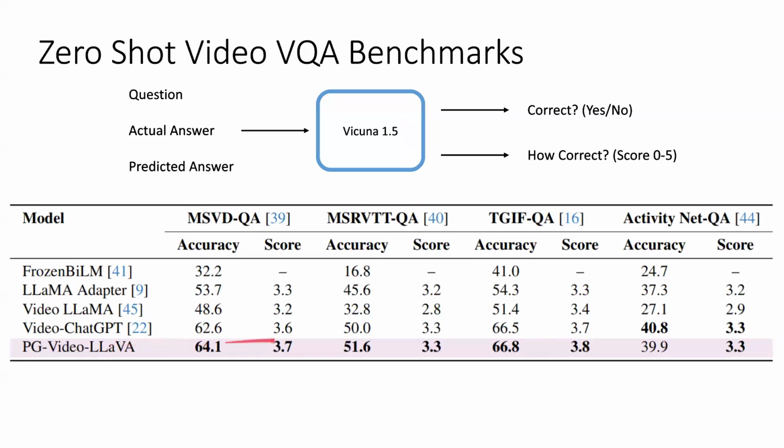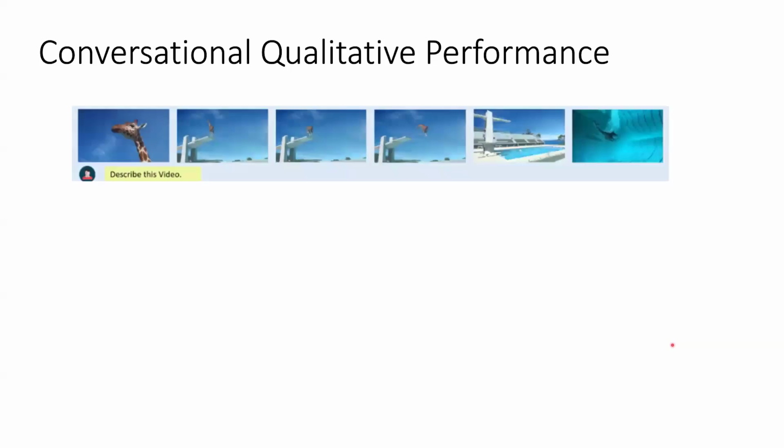And these are what the results are. So overall, PG-Video-LLaVA does pretty well. It's a little weak in the ActivityNet QA, but about the same score for video ChatGPT on the score side, but it's a small difference for the accuracy. Now, since we've gone over the quantitative side, let's go on to the qualitative performance.